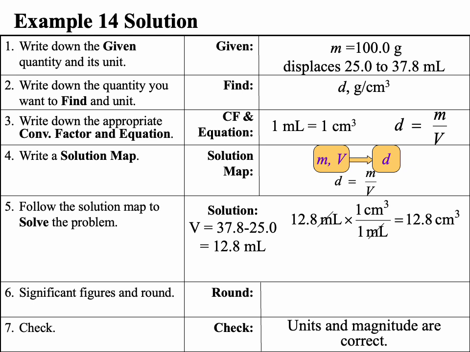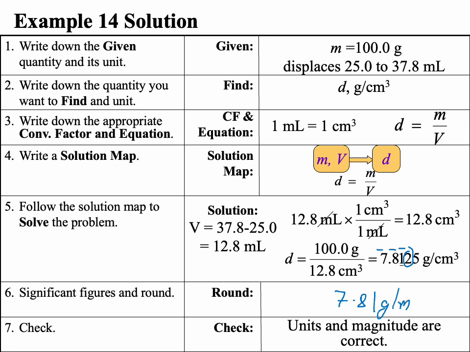If you plug this into your calculator, it would give you 7.8125. 3 means 1, 2, 3. The following digit is 2. So I'll round the number down to 7.81 gram per ml, or you can do gram per cubic centimeters. That depends on if the question is asking you to find your answer in a given specific unit. If it doesn't specify, just give the answer in whatever unit you feel can be used for density.